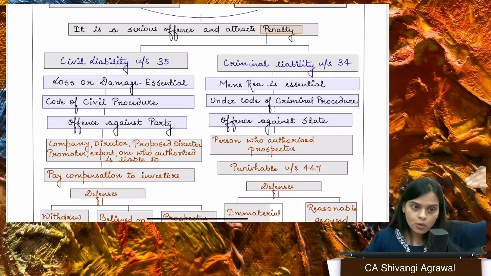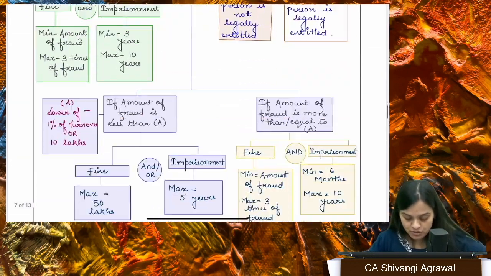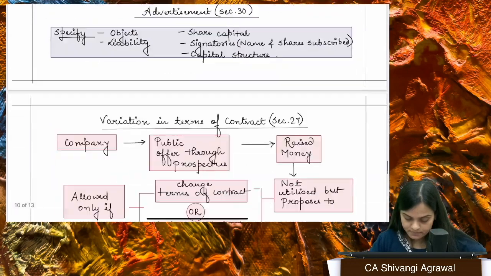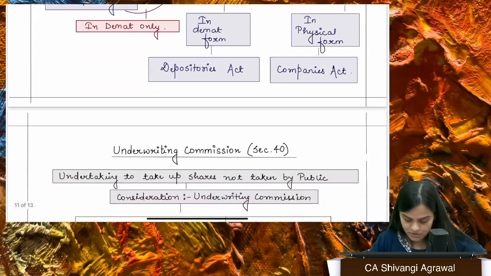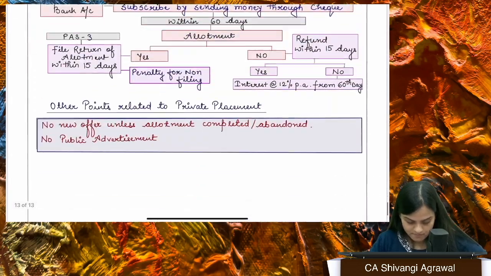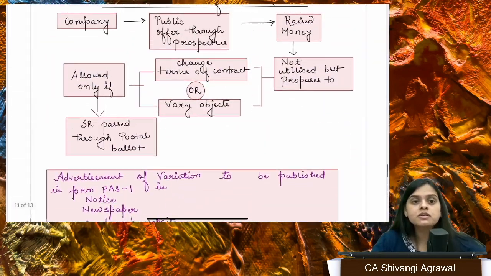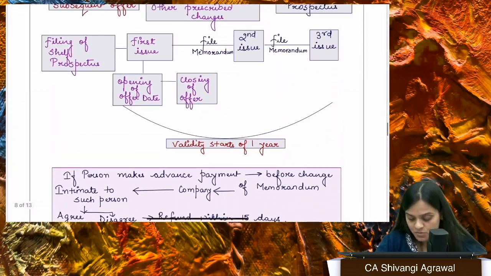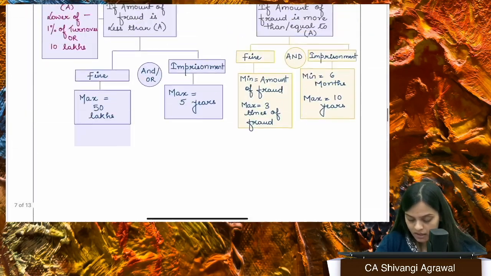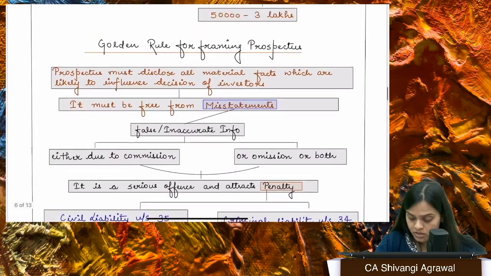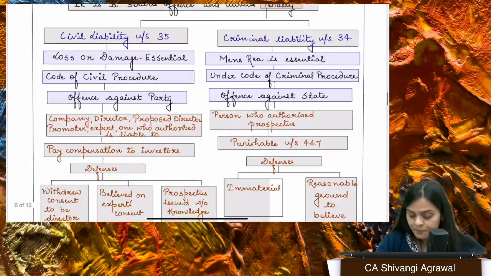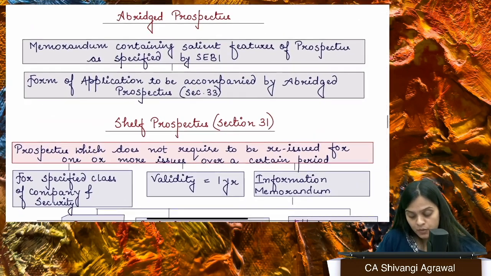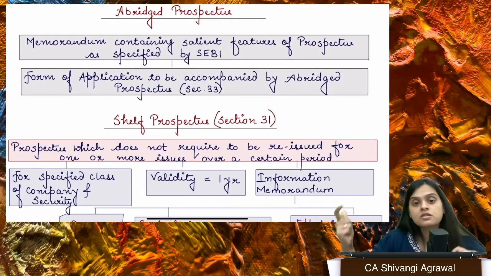Fine. If I go on to the same league, we also have section 36. Section 36 actually talks about punishment for fraudulently inducing people to invest money. Sometimes we have a lot of people who are coming over and saying that no, this is a stock in which you must invest, and look, you invest 50,000 and it will be 1 lakh in just 2 days, right?